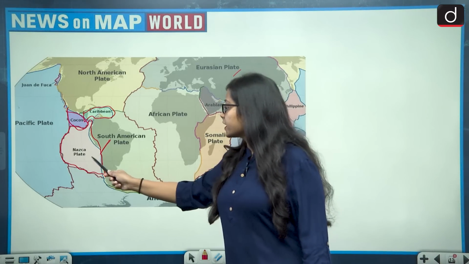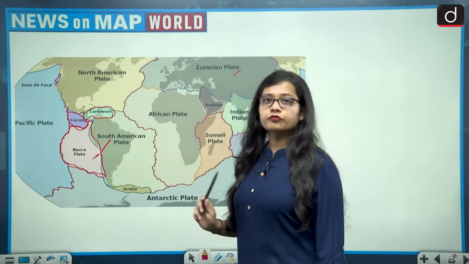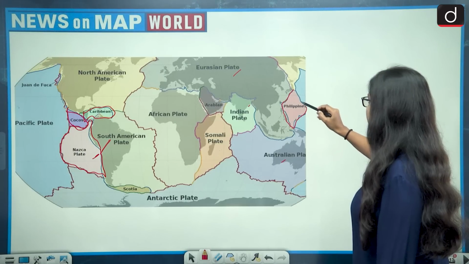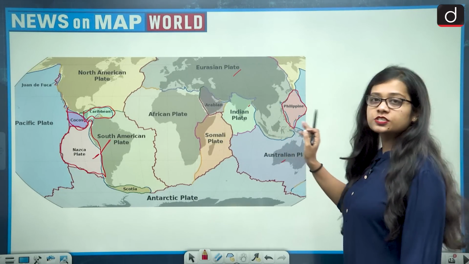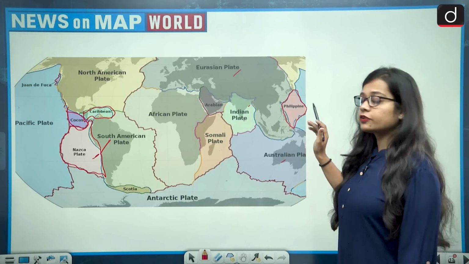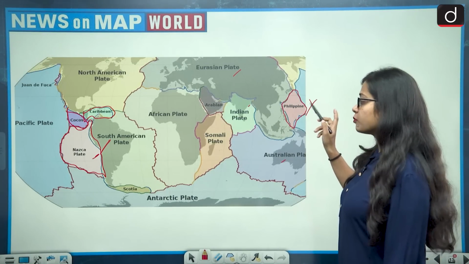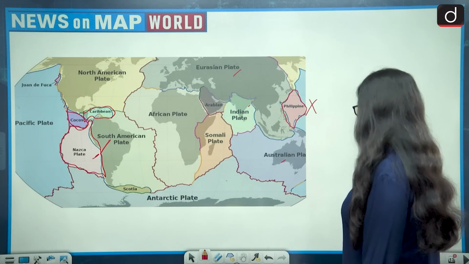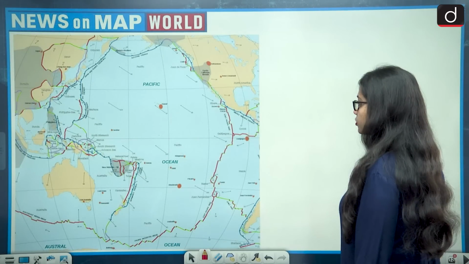The Nazca plate is the biggest in size among the small plates. And if we talk about the Philippines plate, this is its location. It is very evident, just by seeing it, that the Philippines plate is much smaller in size as compared to the Nazca plate. So this statement becomes wrong.